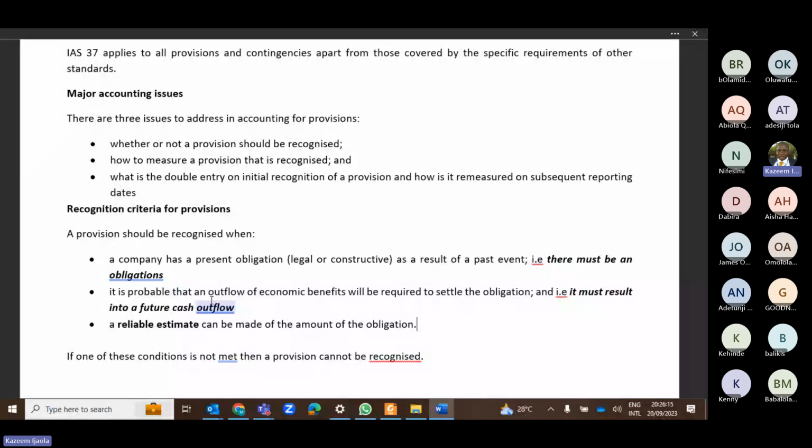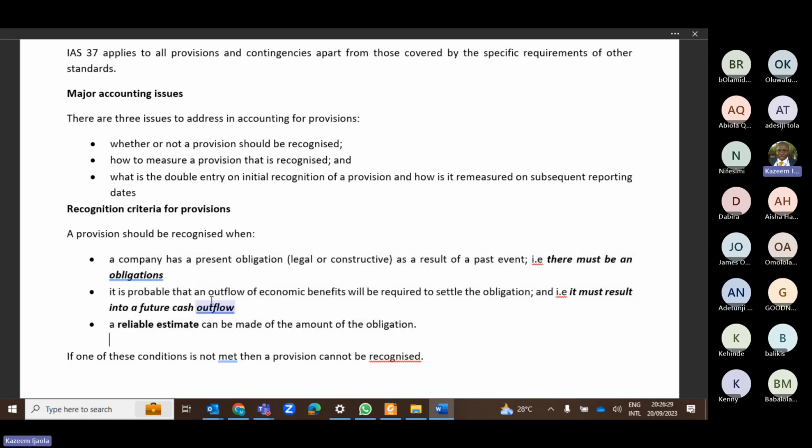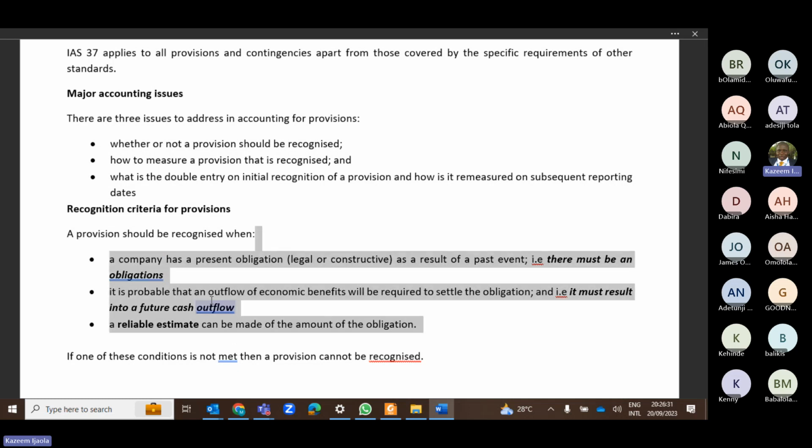So the first question is to check whether there is an obligation. The second one is, will it result in a future cash outflow? And the third one is, can we determine how much is involved? So these three conditions are very vital before you can create any provision. And guess what? If the answer to any of these three is no, you cannot create a provision.